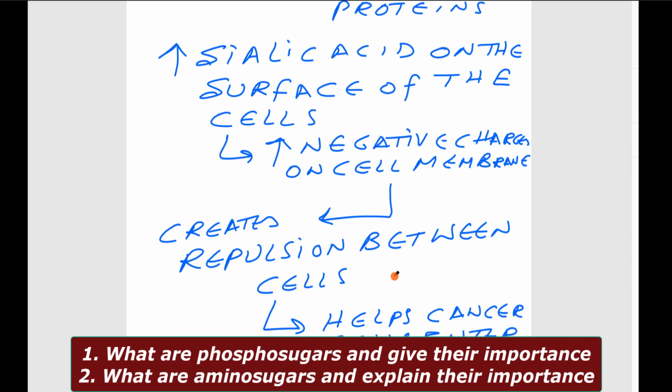This is about some of the derivatives like phosphor sugars and amino sugars. In the next session, I will be taking up the deoxy sugars, sugar acids and sugar alcohols.